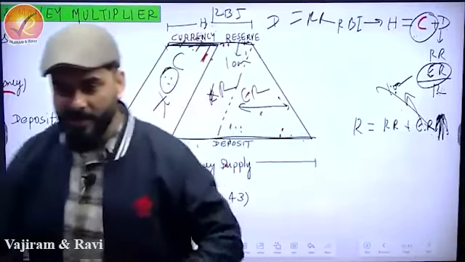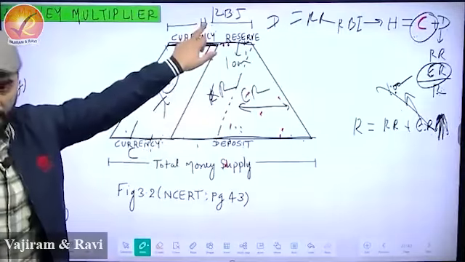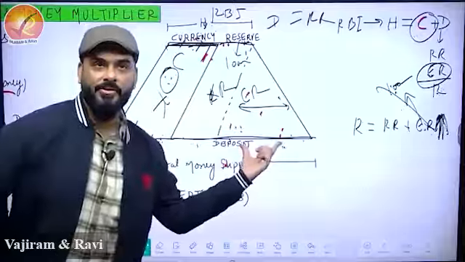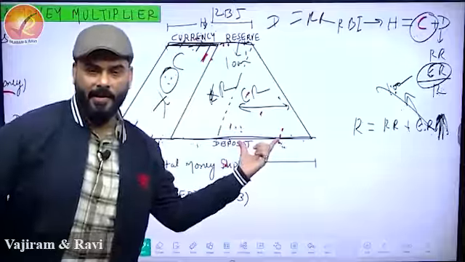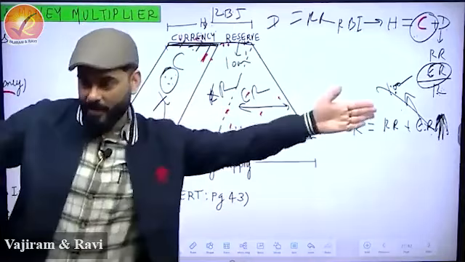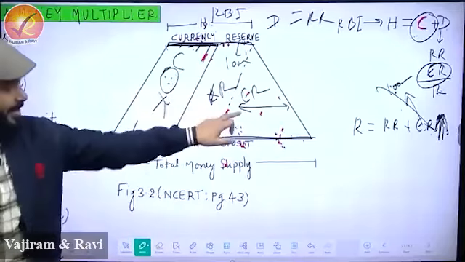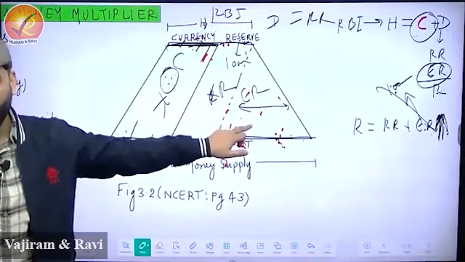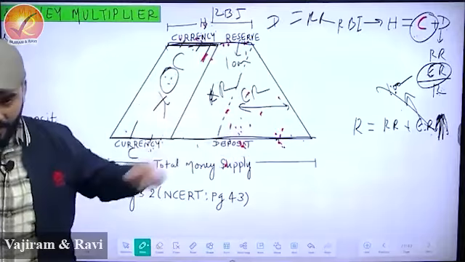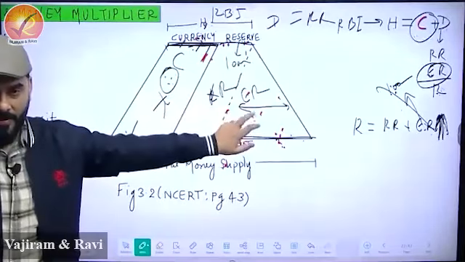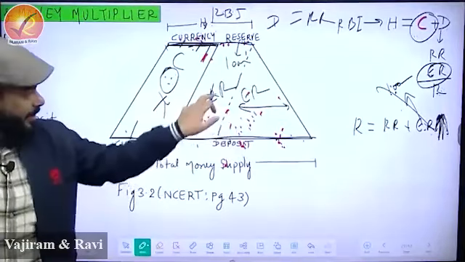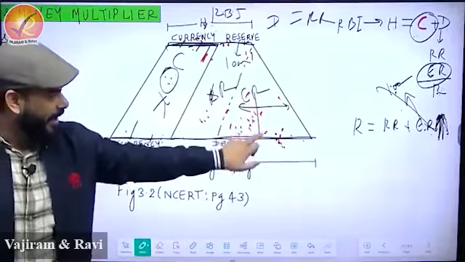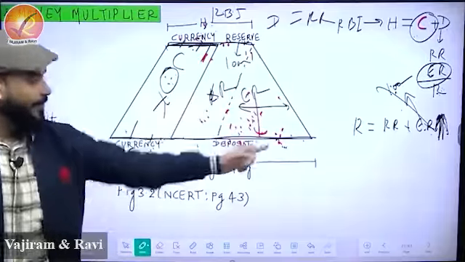So if somebody asks you what is money supply, it will be H becoming C plus D. This part is actually the increase in money supply. So you would have heard this term called money multiplier. That's your money multiplier part. Money has multiplied. Factor. Yes, this triangle. NCERT does not talk about this triangle. They should have. They just talk about this trapezium, but they don't talk about this triangle. If you break it down into two parts, it becomes required reserve, and excess reserve has multiplied like this. This is multiplied excess reserve, this part. So that's your money supply.